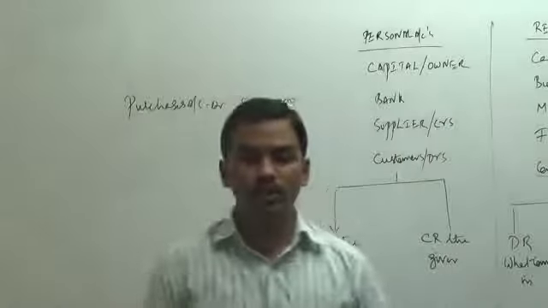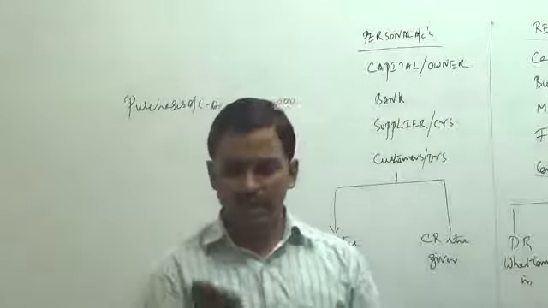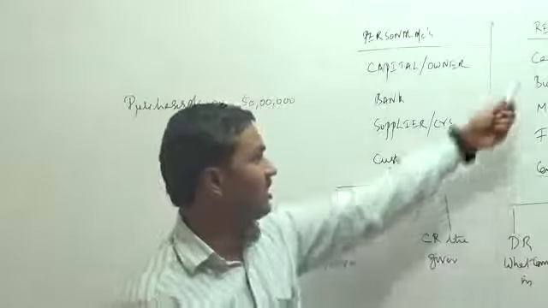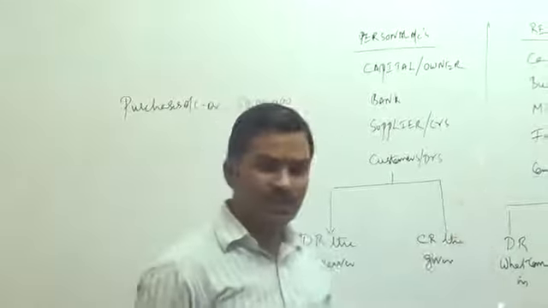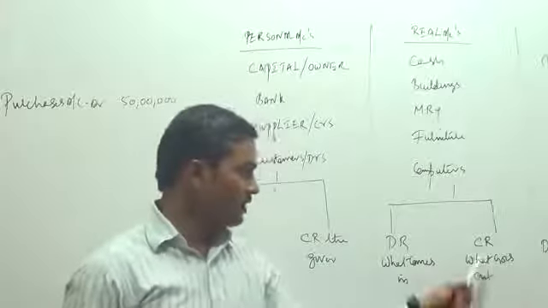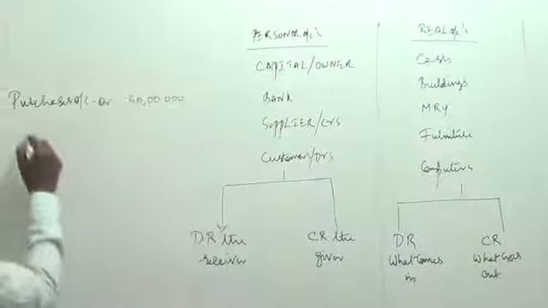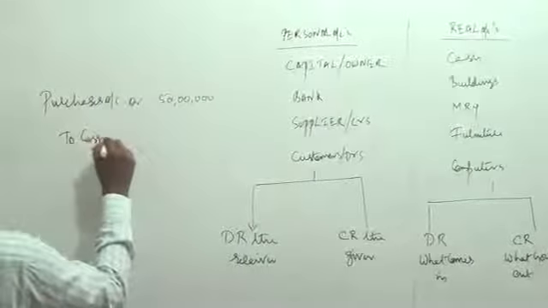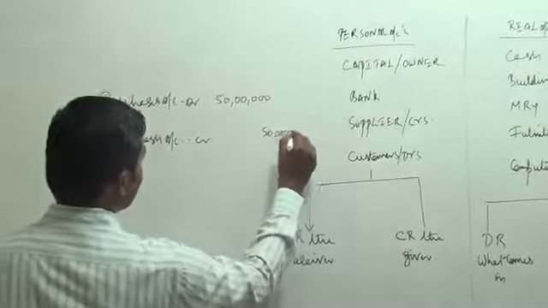Okay. Now we also paid cash. Cash is going out of the business. Cash, what is your nature? Cash is a real account. What are real account rules? Debit what comes in, credit what goes out. Cash is going out of the business, so cash account has to be credited. So I am going to credit cash: to cash account, credit 50 lakhs.